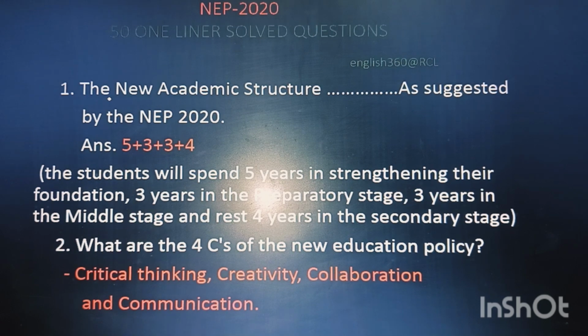Question number 1. The new academic structure as suggested by NEP 2020 is 5 plus 3 plus 3 plus 4.